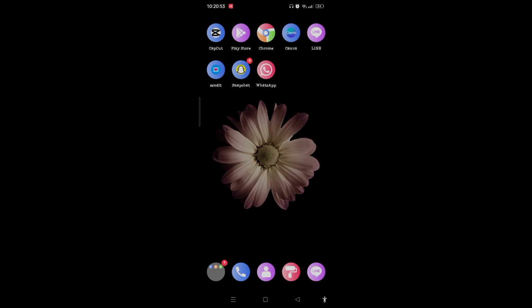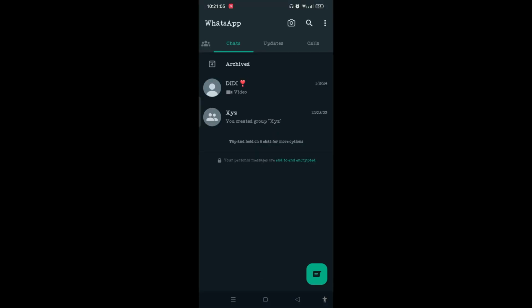On today's tutorial, I will guide you how to fix WhatsApp notification sound problem. To get started, first open your WhatsApp application on your device. If you haven't yet installed and downloaded it, make sure you have installed and downloaded it from any app store or Play Store. Then you need to tap on the three dotted line on the upper right corner. So on this drop down box, tap on settings.